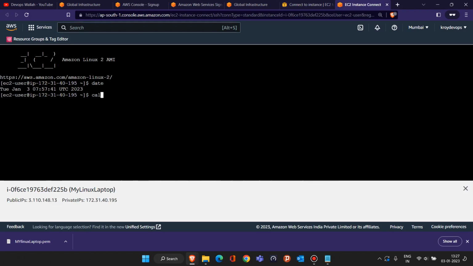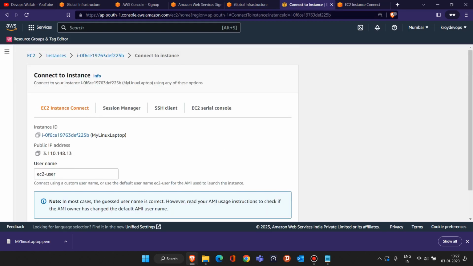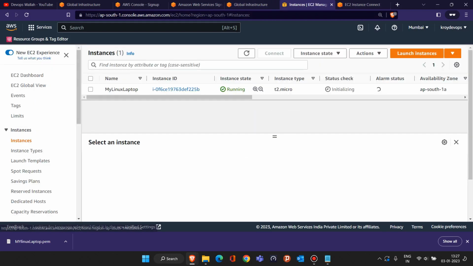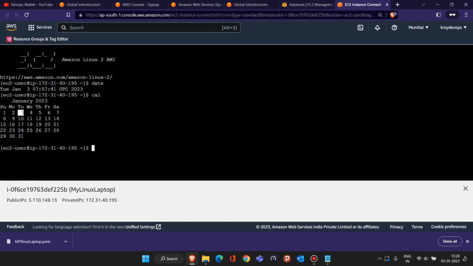If there is a cal command that shows the calendar. So see, the calendar output we are seeing. That means this is the simplest way to launch an EC2 instance and to connect to EC2 instances. And this way you can connect easily to your Linux laptop, and whatever commands we are going to learn in the future in this training, you can do it practically.